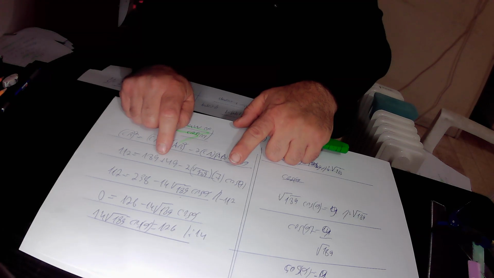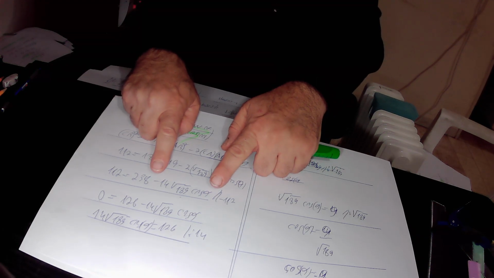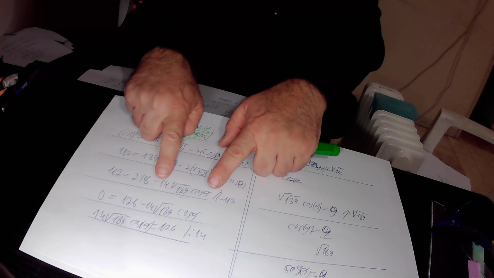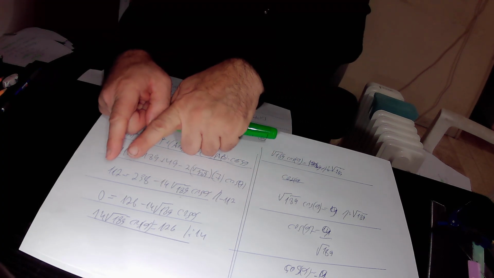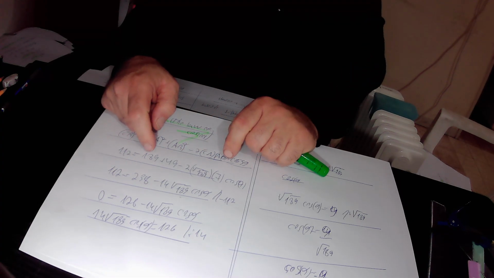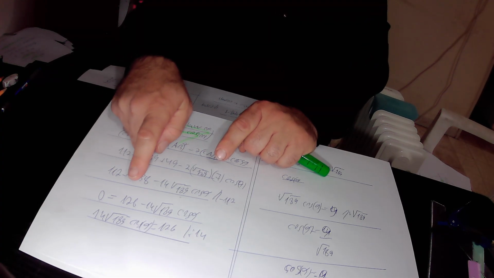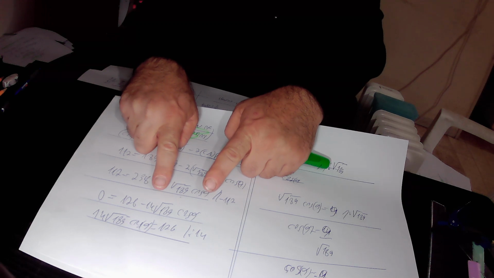So here we added 14 times square root of 189 times cosine alpha to this equation. That is to say, we move this expression to the other side of the equation. And finally found out that 14 times square root of 189 times cosine alpha equals 126.